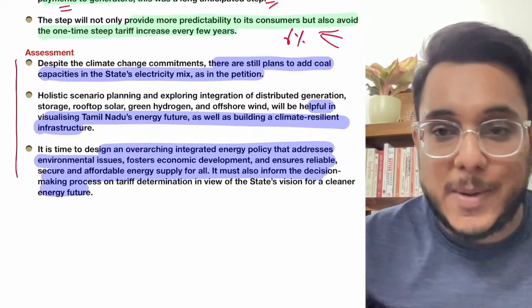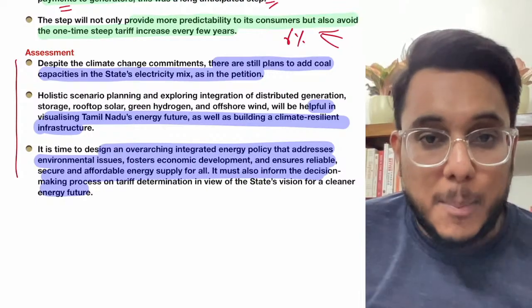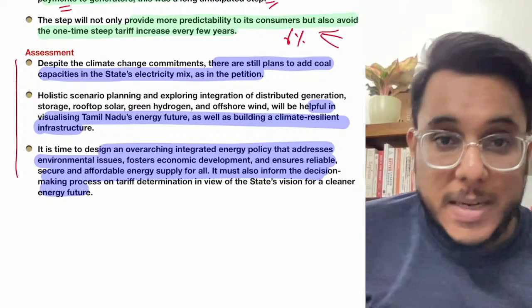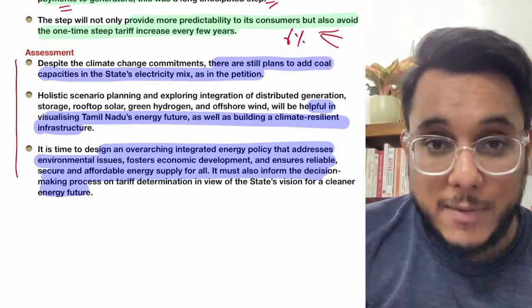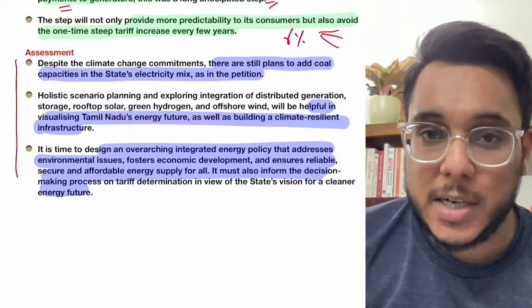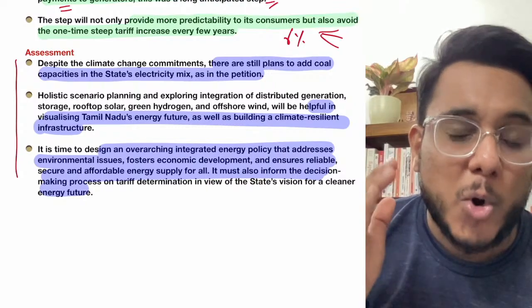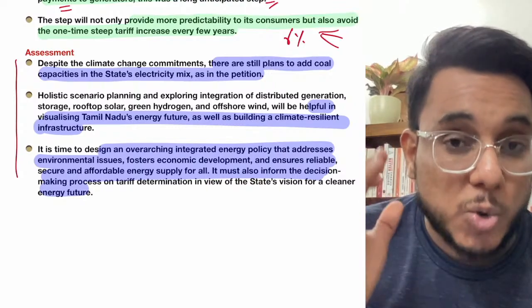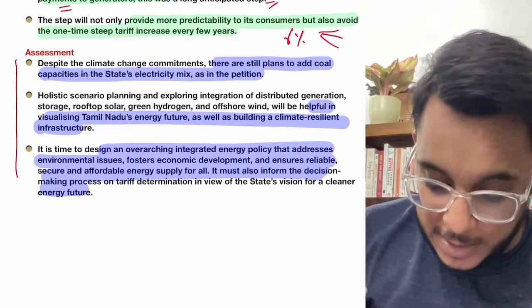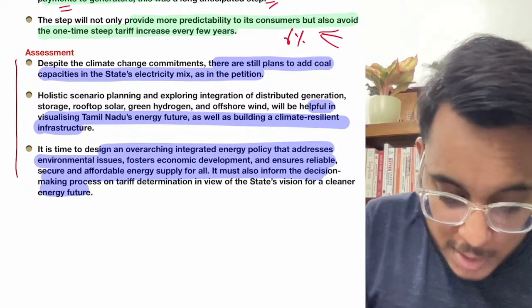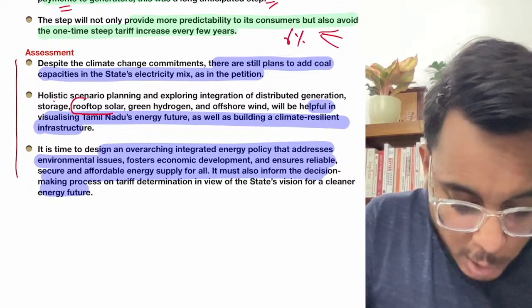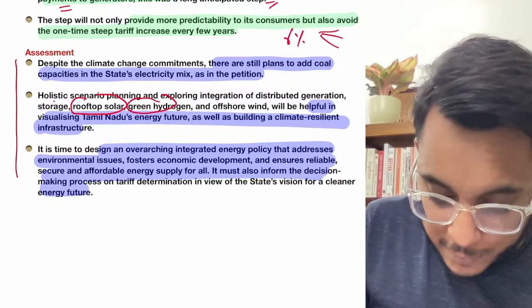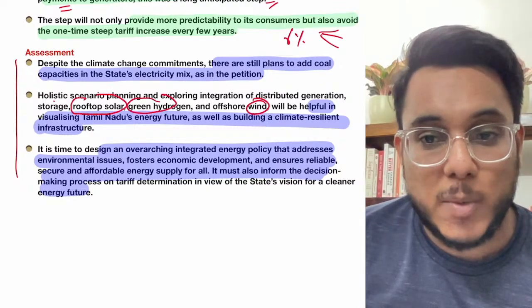However guys, understand this: when we talk about the distribution companies, they have to pay a lot of money to the coal power generators such as the NTPC, etc. We need to focus more on long term cheaper sources of energy. We need to bring electricity from rooftop solar plants, green hydrogen, wind capabilities. They are something that has to be visualized.